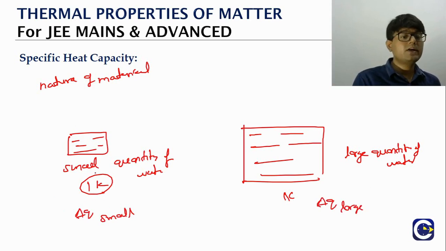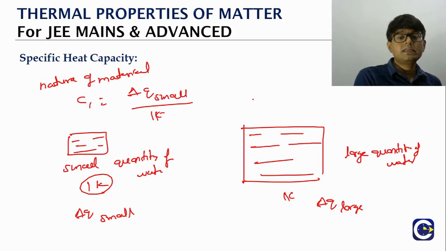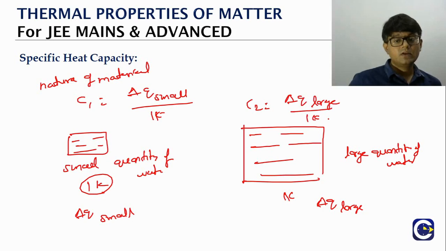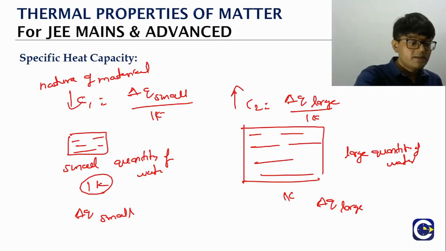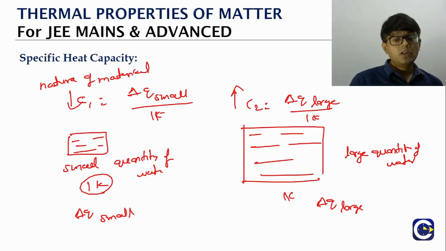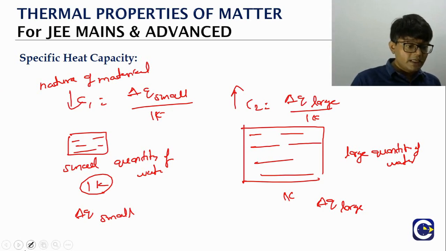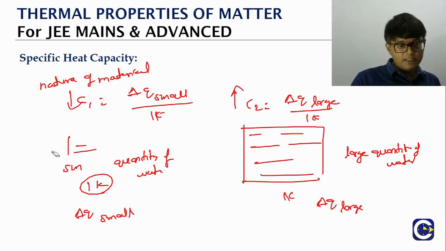When we measure the heat capacity here, C1 let us call it, the heat supplied, which will be a small value of course, divided by the temperature change of 1 kelvin. Here the heat capacity C2, the heat we supply will obviously be a large value, divided by the temperature change, again 1 kelvin. So for the large quantity of water the heat capacity is higher, and for the small quantity it is lower, which means heat capacity depends not only on the nature of the material but also on the quantity or amount.